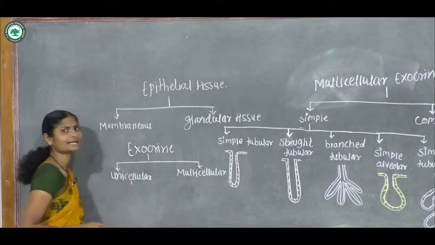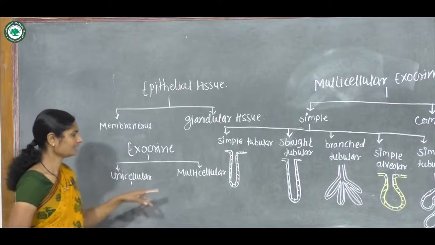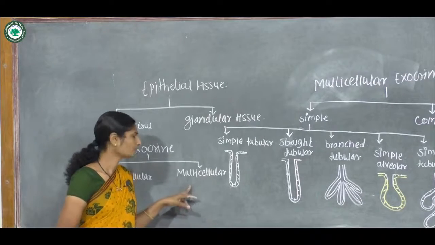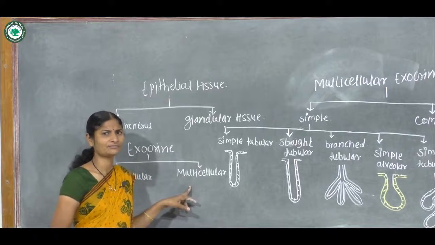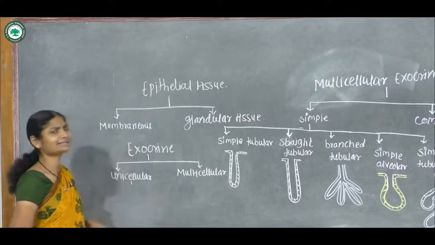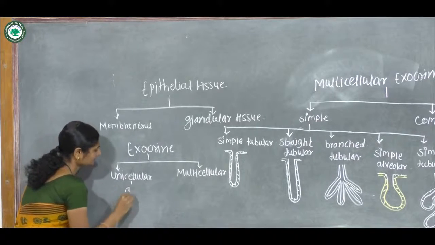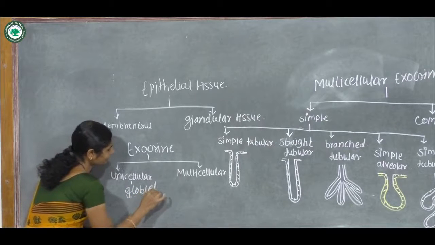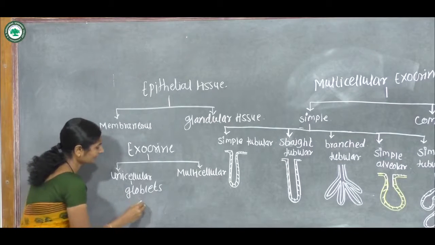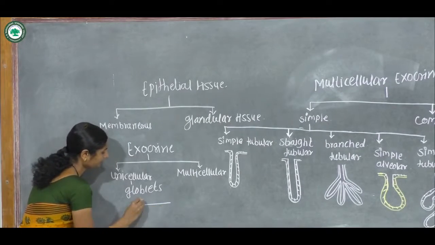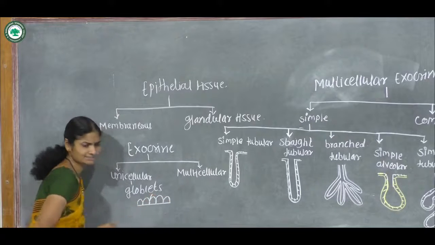Unicellular glands are formed from a single cell. Multicellular glands have more than two layers, that is several layers are formed. Unicellular glands present are goblet cells. These are mucus secreting cells, interspersed between the non-secretory cells.